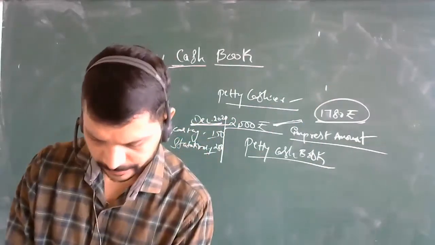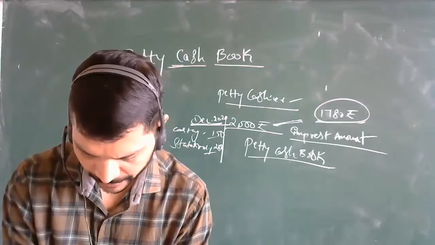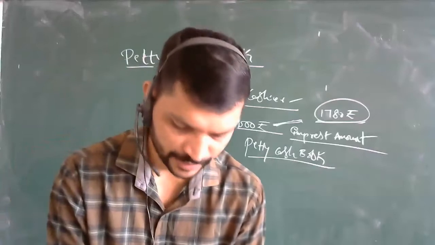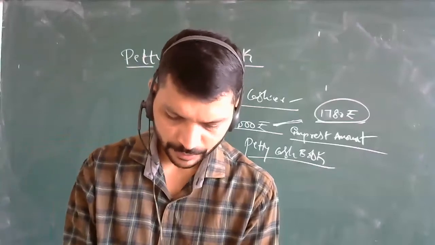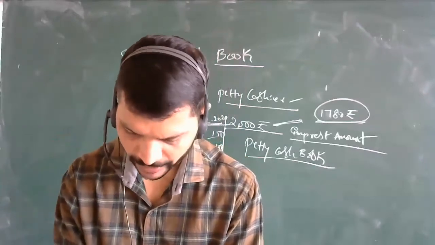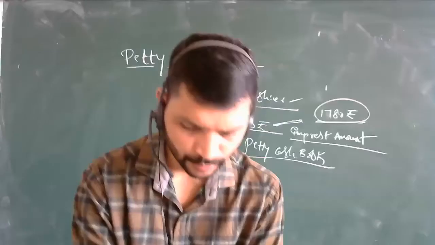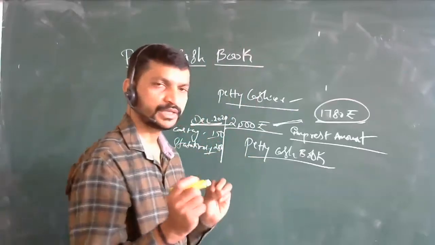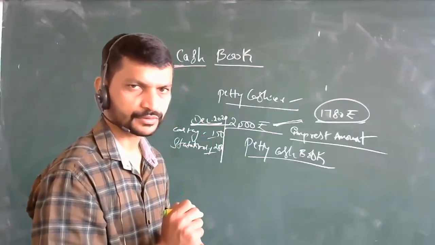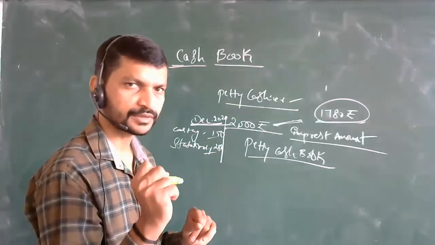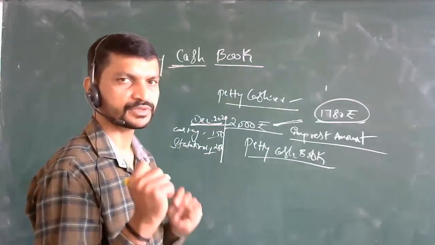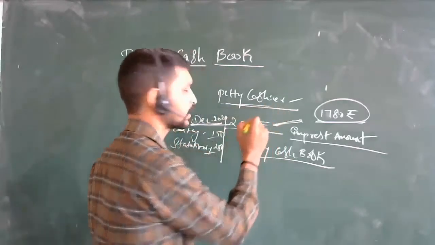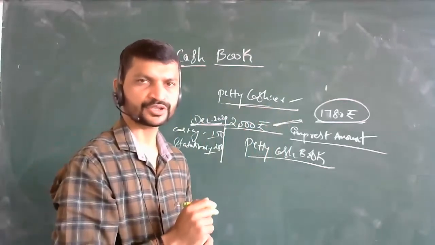Then this petty cash system is operated. See, in certain cases, what happens over here? In certain cases, the petty cash book is operated through the main cash book itself. Means if you are having fewer transactions, then this petty cash book will be managed by the cashier only.